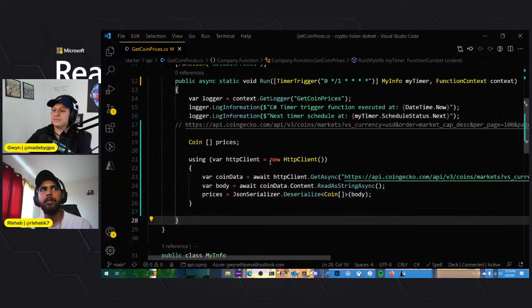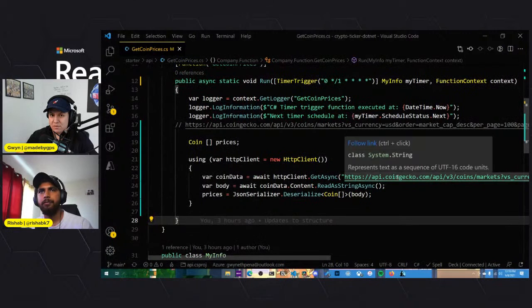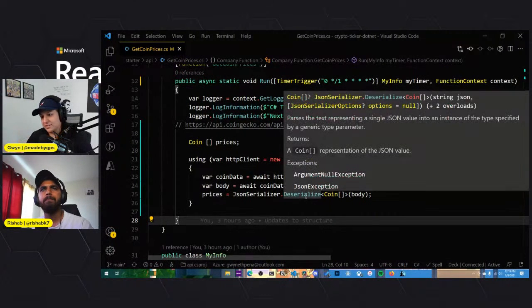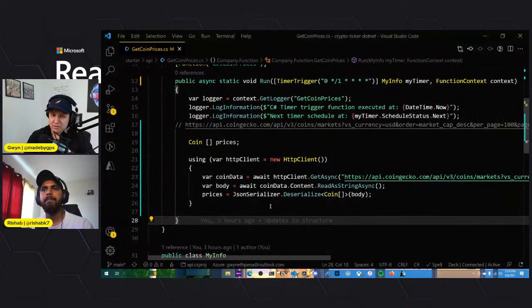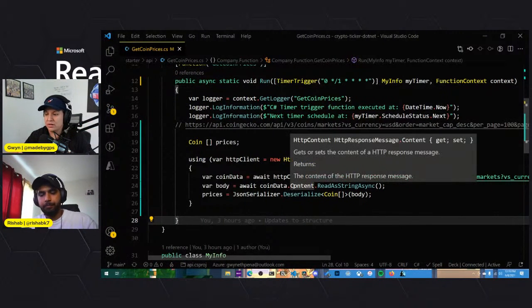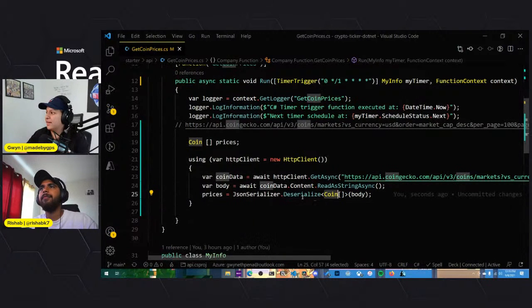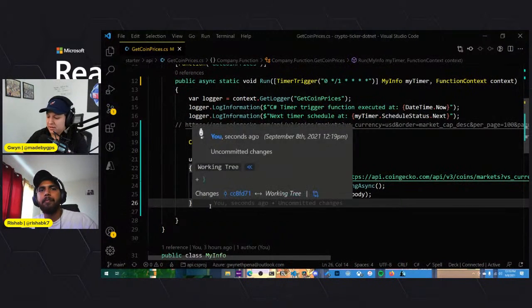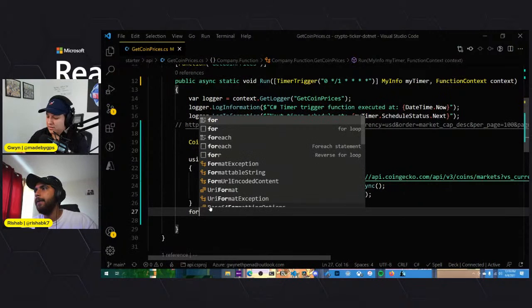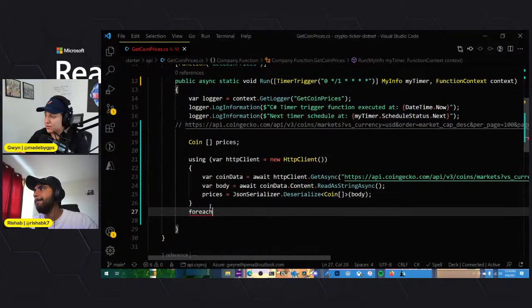Here we go. Okay, so we're making the call to the CoinGecko API, and then we're grabbing the content. We're going to read it as a string, and then we're going to mold that JSON data into something that we're familiar with. We can work with the objects, which would be coin. And then we could probably do something like a for each, and we'll just print out the symbols just to make sure we're grabbing the data correctly.